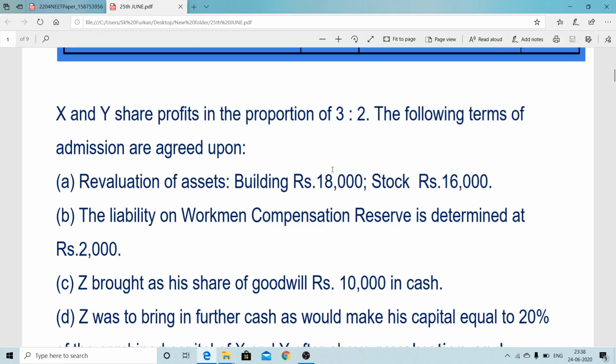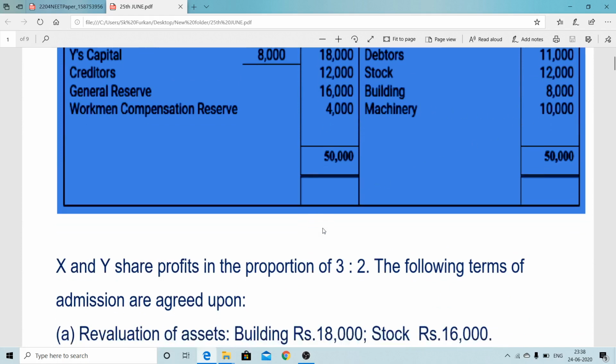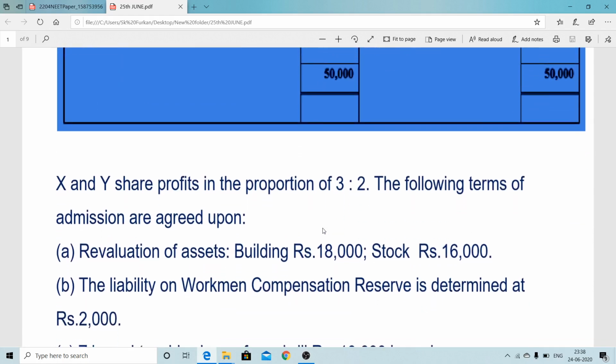Building is valued at rupees 18,000. Let's see the old value. Building value was 8,000, so the building value is enhanced by 10,000, 18 minus 8. And here it will come on the revaluation account, that is, asset value increase. So by journal entry, building to revaluation, on the revaluation account it is by building.